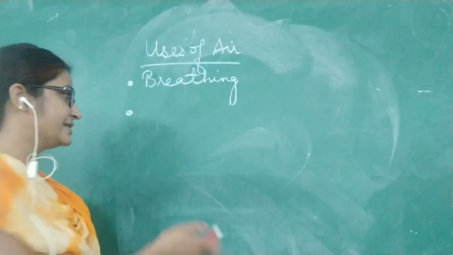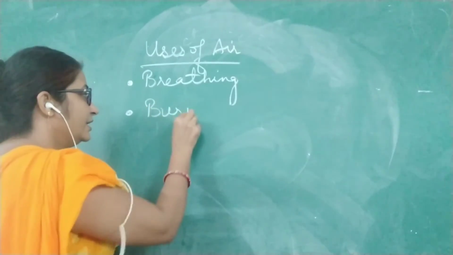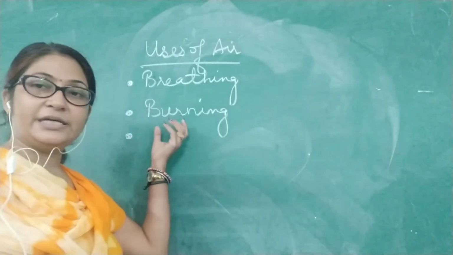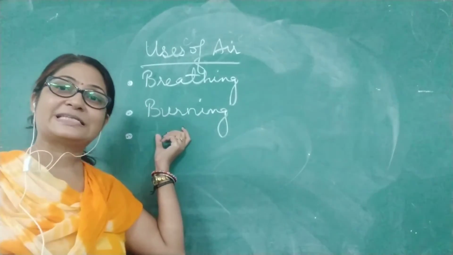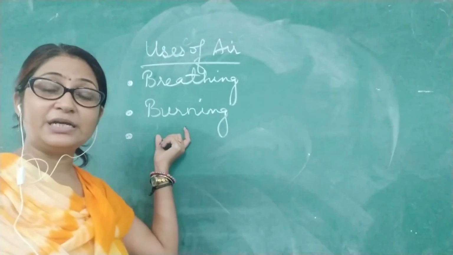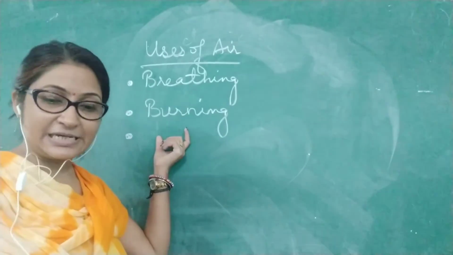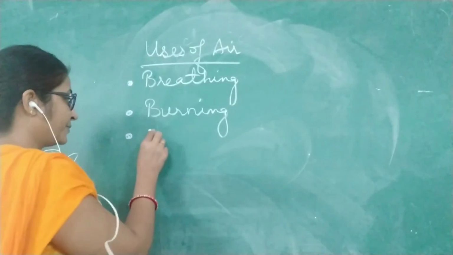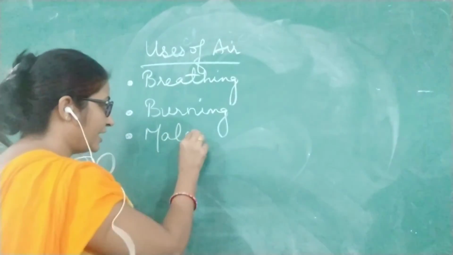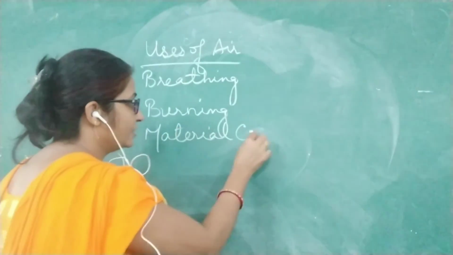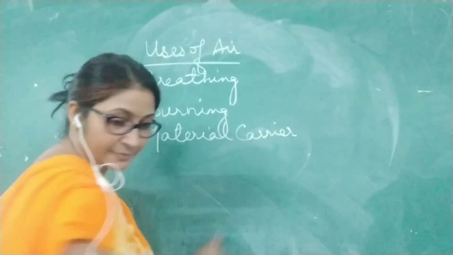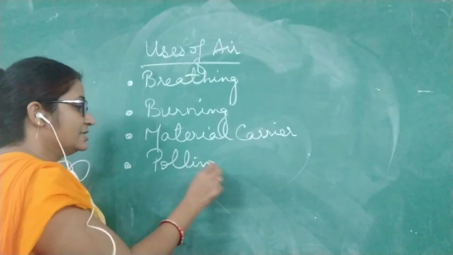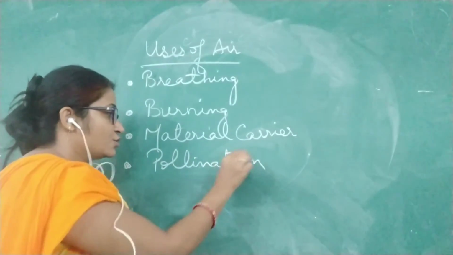Second is burning. As I told you, burning is not possible if air is not there, because in the air itself oxygen is present, which supports burning. So if we want to burn something, we need air. Then the third use is as a material carrier, like in pollination. These are the most important uses of air.